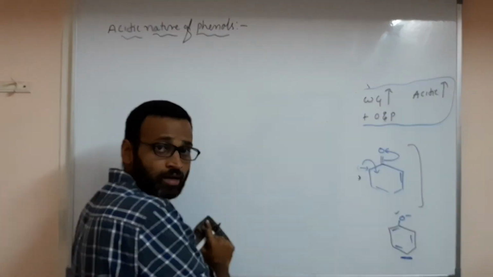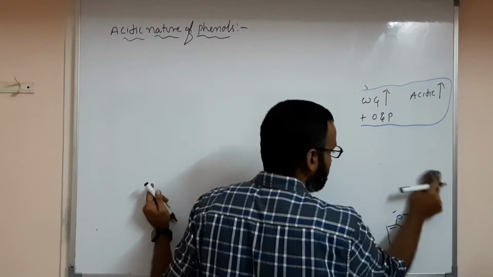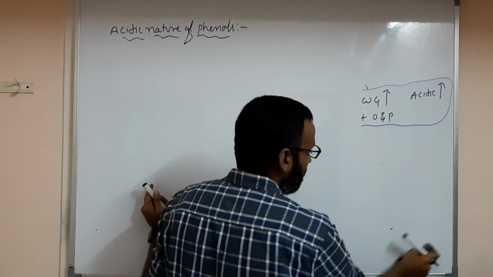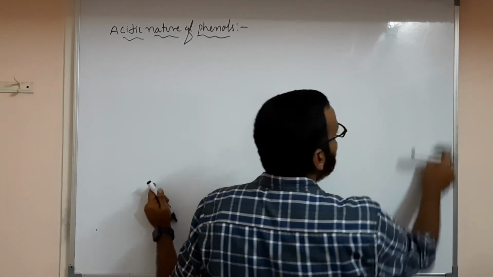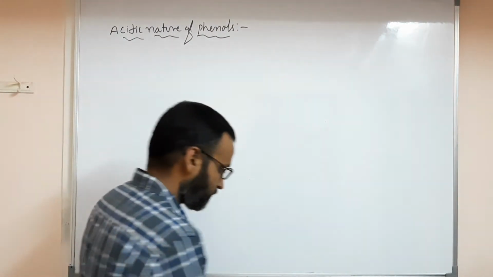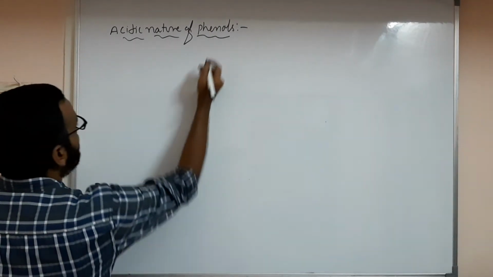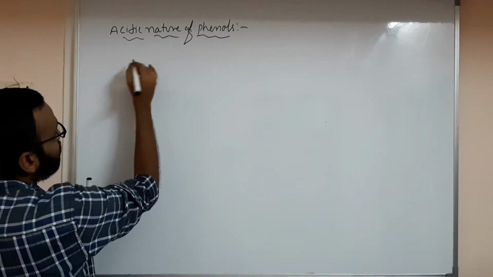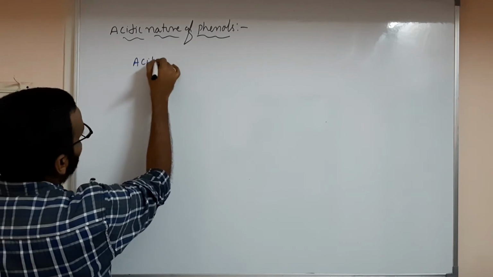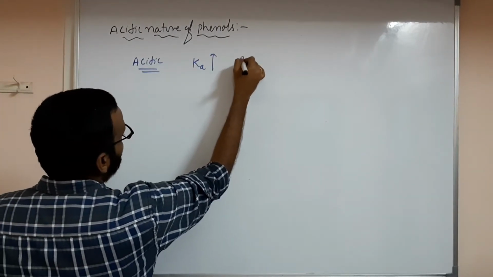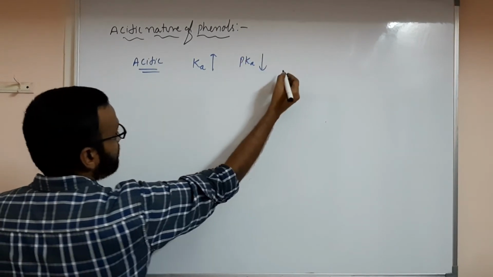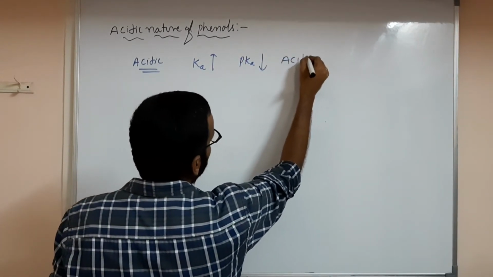Why not meta? The reason I told you: of course at meta also, but ortho and para is more, because at ortho and para you have a negative charge. Got it, sir? So that is the conclusion. One more, how will you say acidic nature? The Ka value should be more, the pKa value should be less, then acidic nature is more.